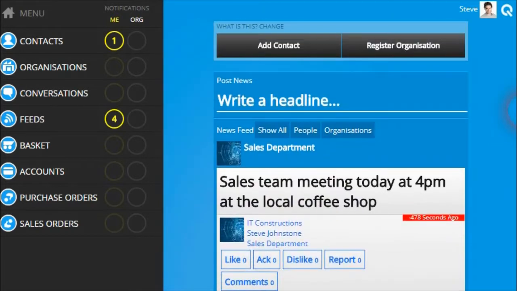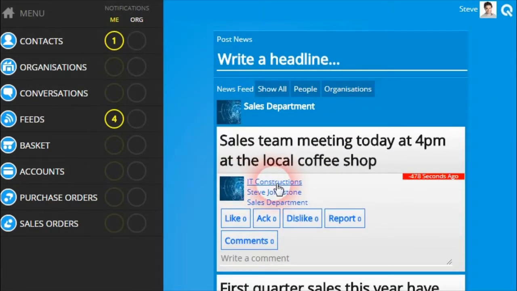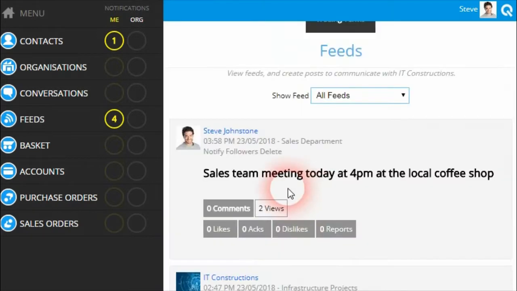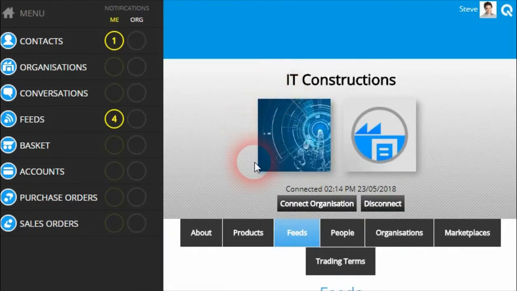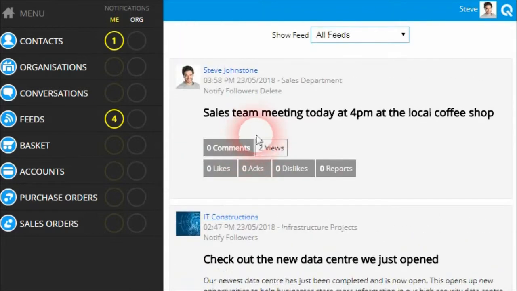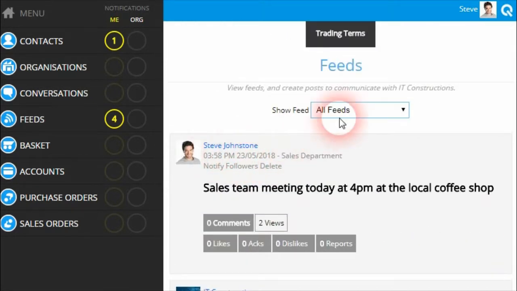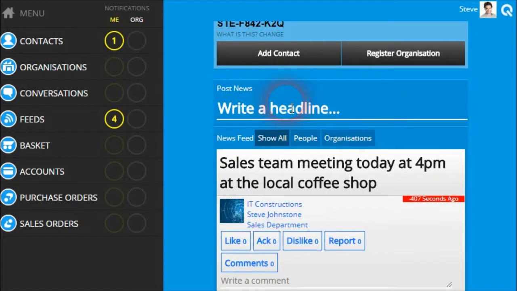Now note that if people are posting to a public organization's feed, those posts will not appear in the news feed. They can only be accessed by going to the organization's profile and viewing the posts there. If people are posting into exclusive feeds, such as the one that we have here, then those posts will come up on people's news feed.